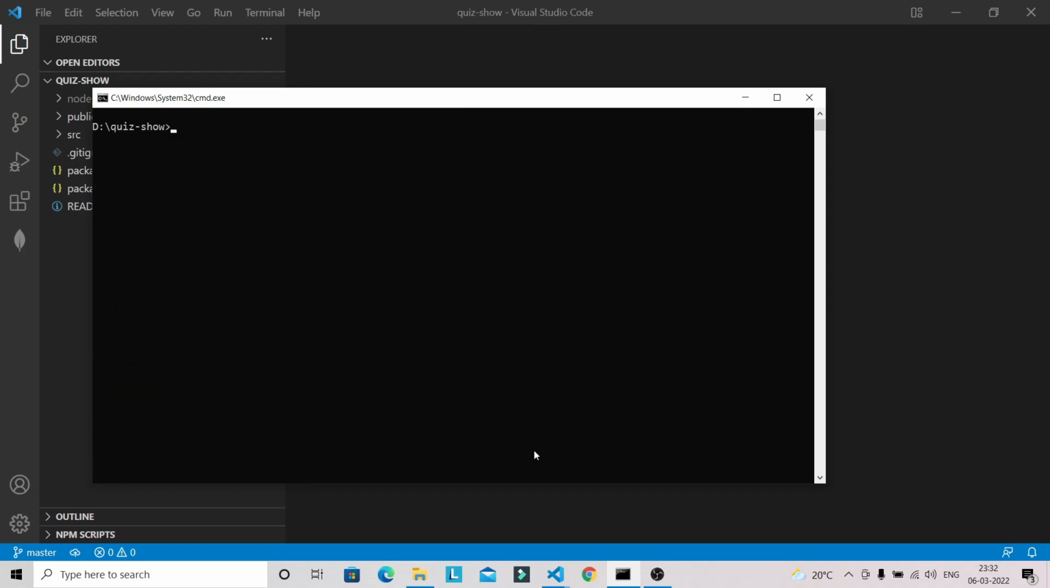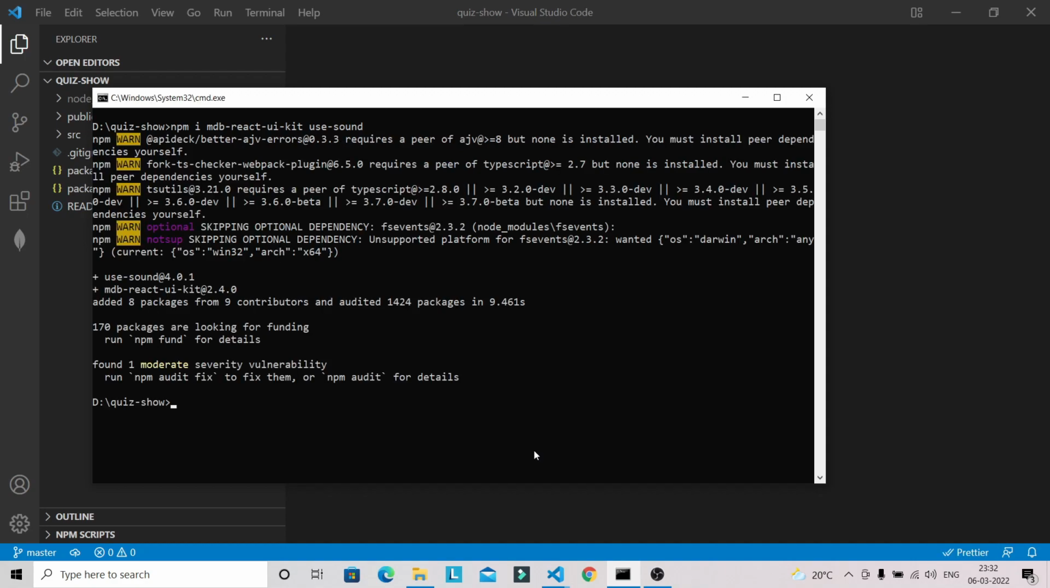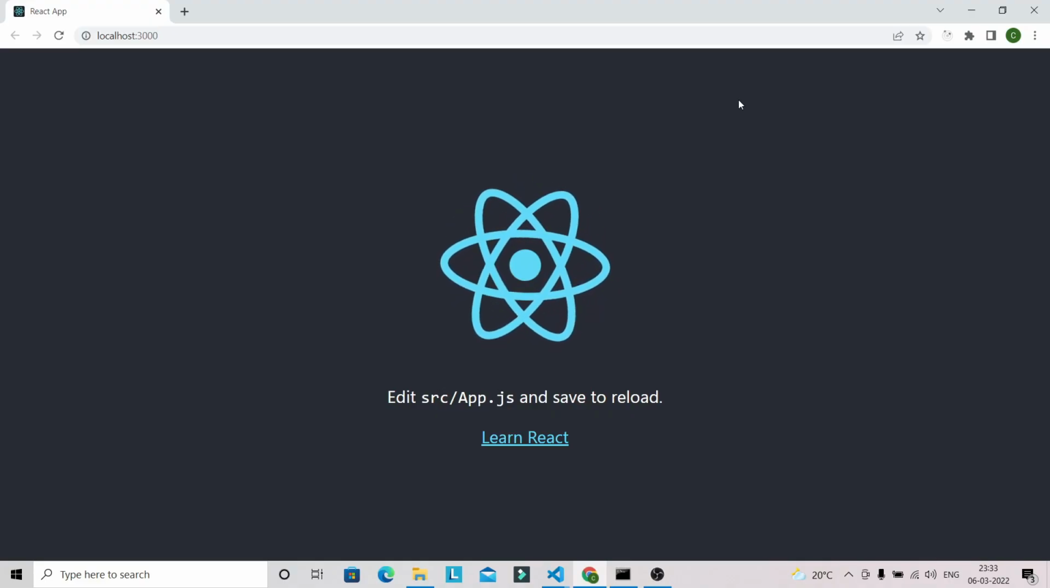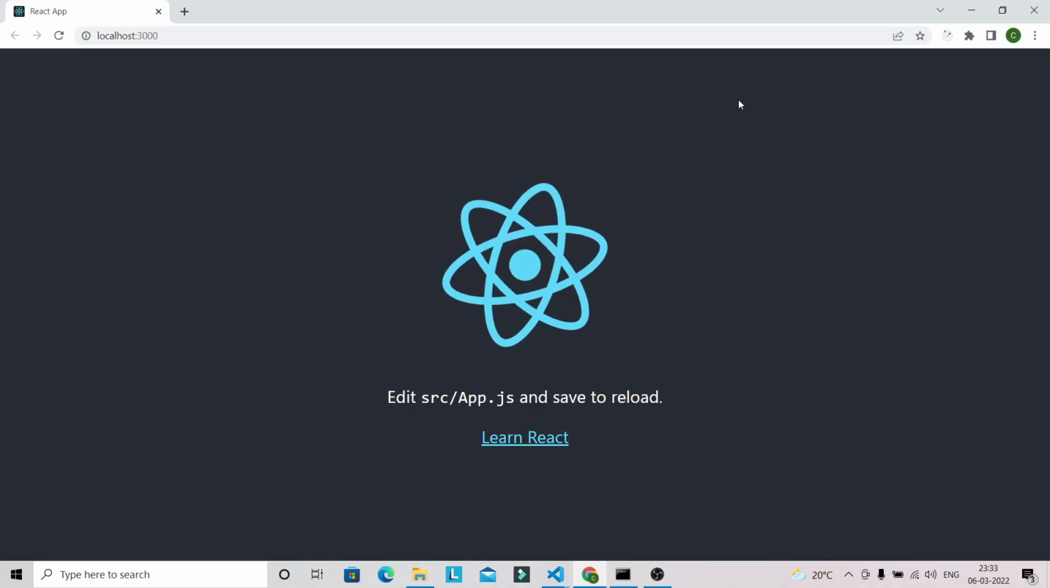I'm going to install the package mdb-react-ui-kit, and we are also going to use sound here. So let's install the use-sound package as well. Only these two packages are required in this project. Okay, so let's wait for the package installation. Our packages got installed, so let's do npm start. Our application is successfully loaded into the browser, you can see that.